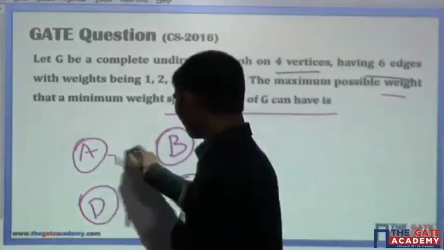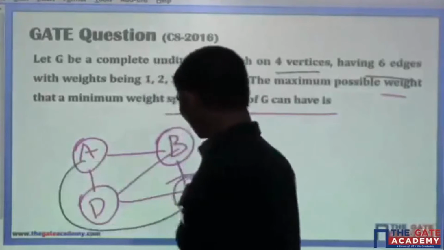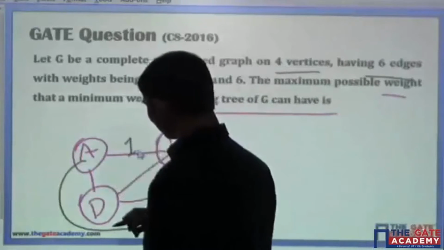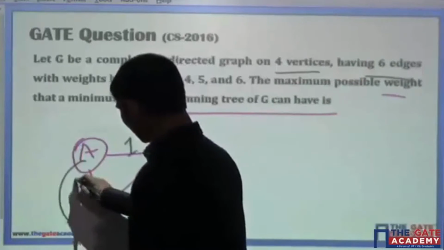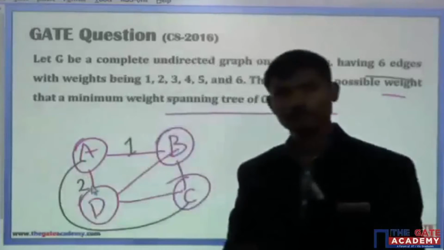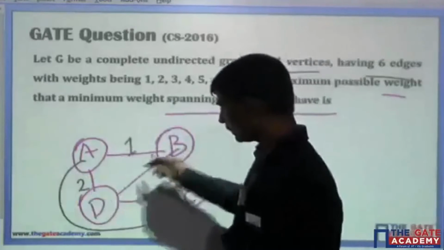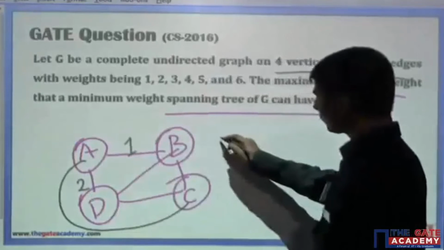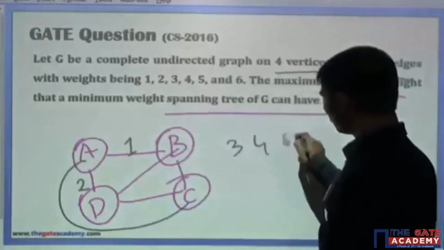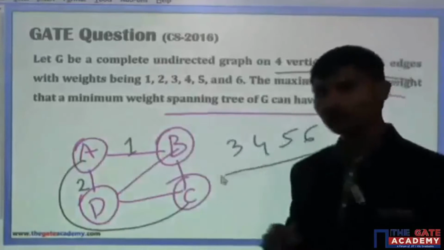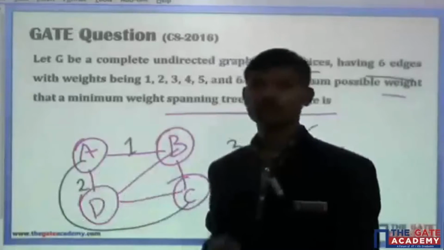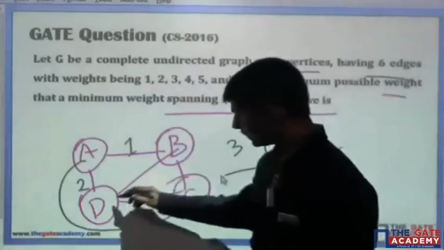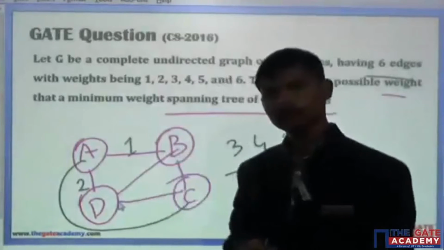Okay, let me see this. Now see. Suppose the weight of this edge is 1 unit and the weight of this edge is 2 units. Now how many weights are remaining? 1, 2 is over, and 3, 4, 5, 6. So definitely 1 and 2 are going to be used in the minimum cost spanning tree. This is true. But now the question is, this edge is forming a cycle.